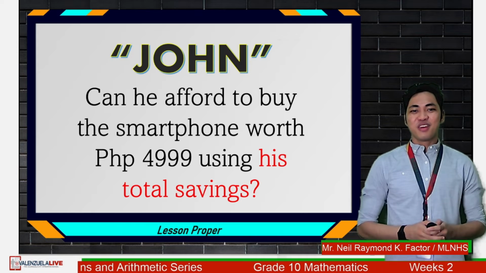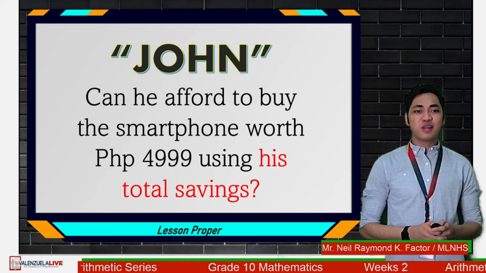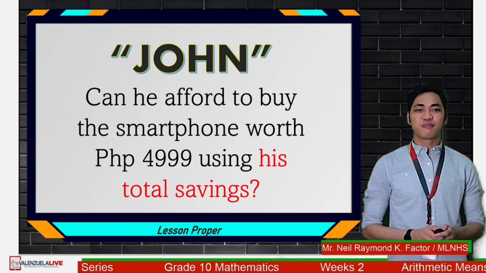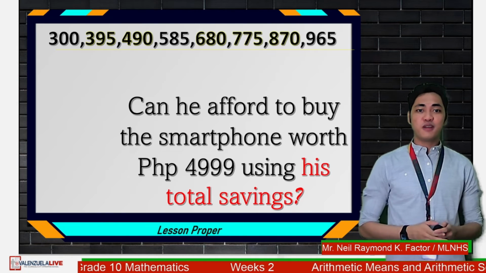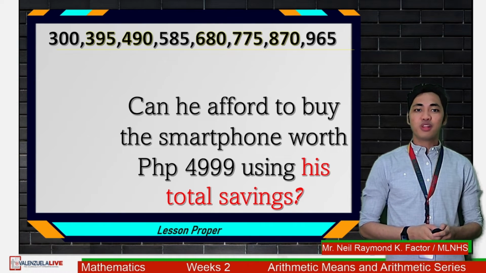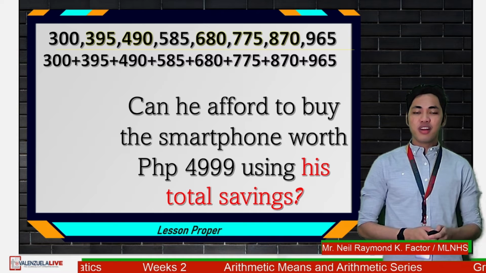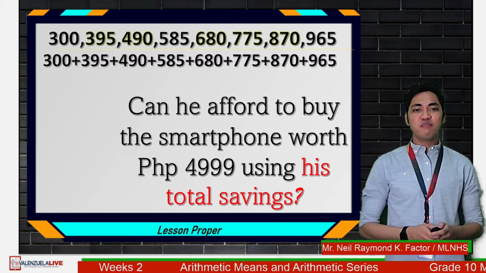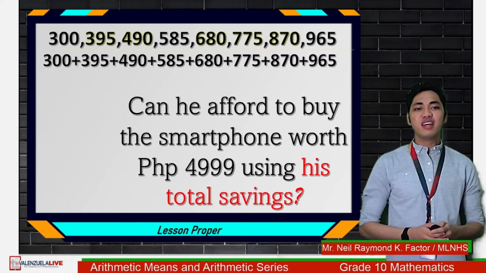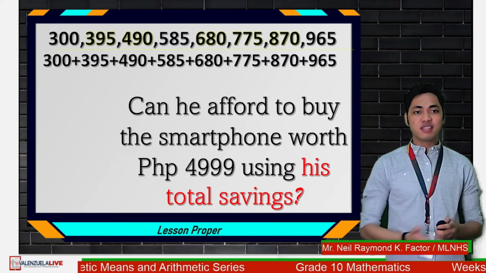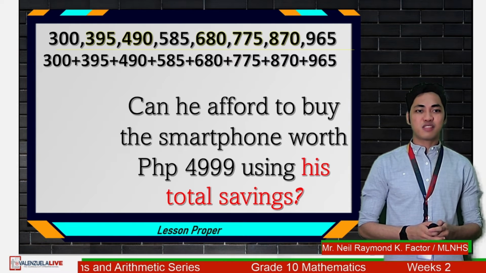That's right. We need to add his savings per month. Listed on the screen, we have his savings per month. We're going to add that. We have 300 plus 395 plus 490 plus 585 plus 680 plus 775 plus 870 plus 965.